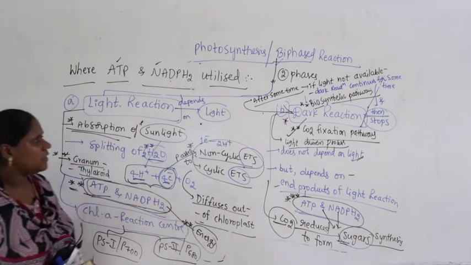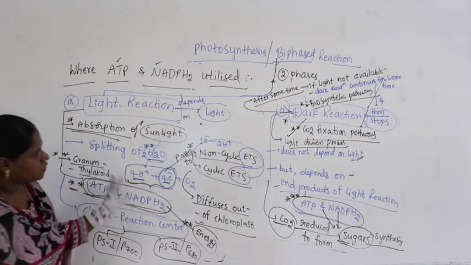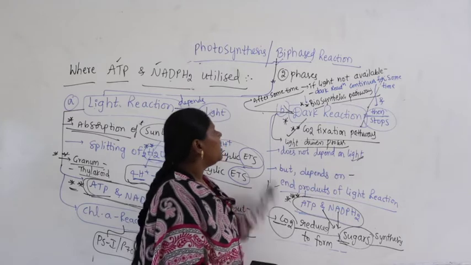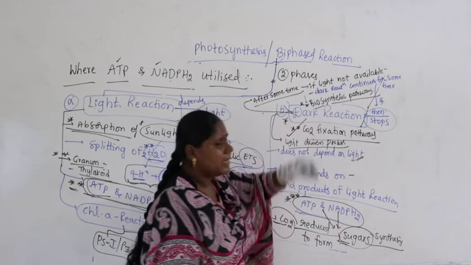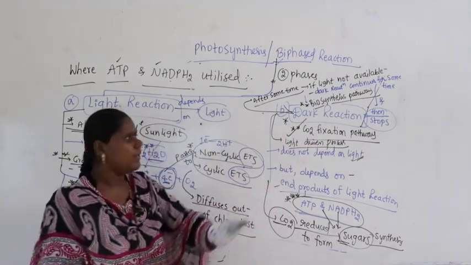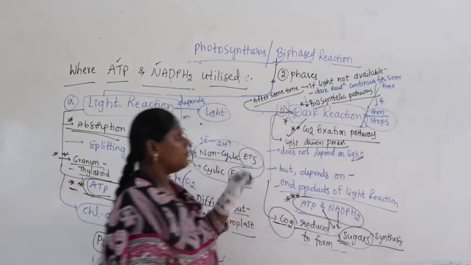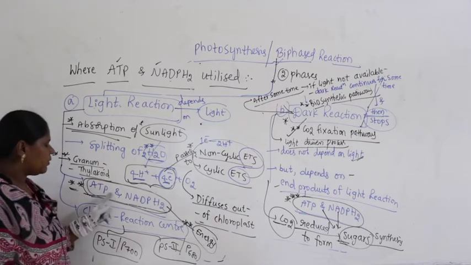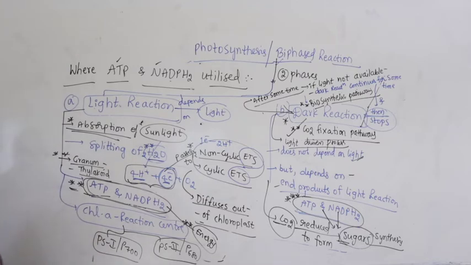Even if light is continuously available, light continuously gives ATP and NADPH2, which are taken by dark reaction and continuously converting carbon dioxide into sugars. Suppose after some time, if light is not available, still dark reaction will continue for some time and then slowly it will stop. Why? Because it depends purely on the end products of light reaction. Now let us continue our discussion with dark reaction.